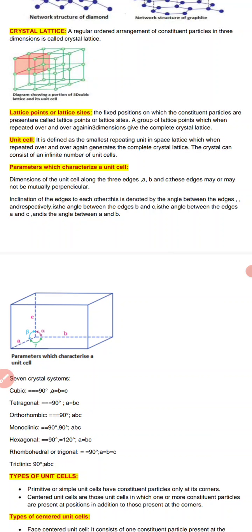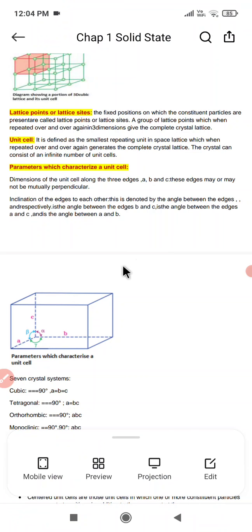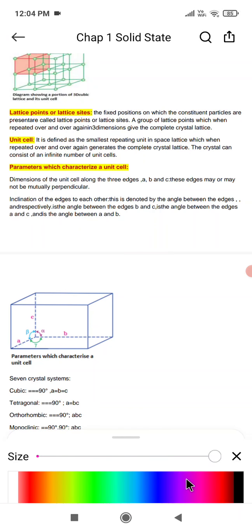Now what are called lattice points or lattice sites? The fixed positions in which the constituent particles are present are called the lattice points. These are the fixed points, that is, the fixed positions on which the constituent particles are present, and they are called lattice points or lattice sites.